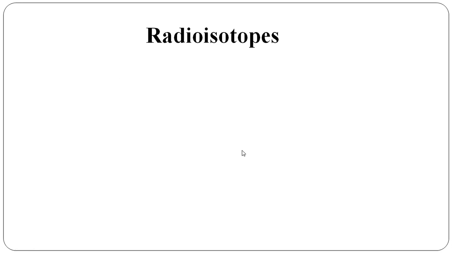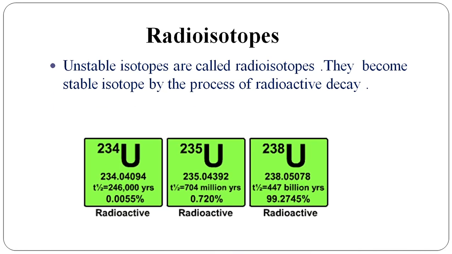Then what are radioisotopes? Radioisotopes are the unstable form of the isotopes, and they become stable by the process of radioactive decay. Some examples of the radioisotopes are uranium-234, uranium-235 and uranium-238.